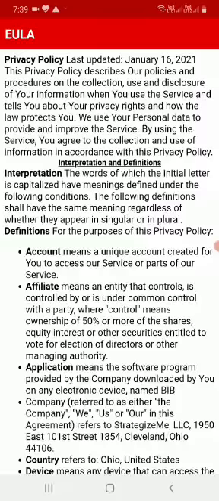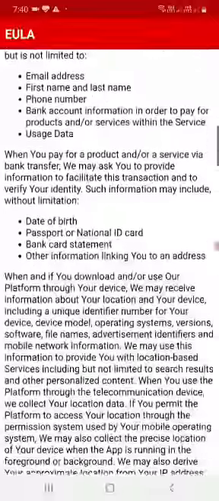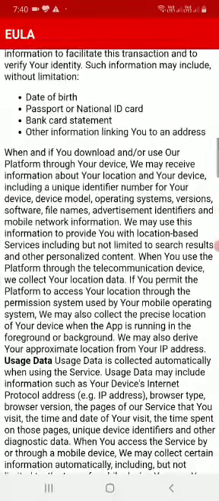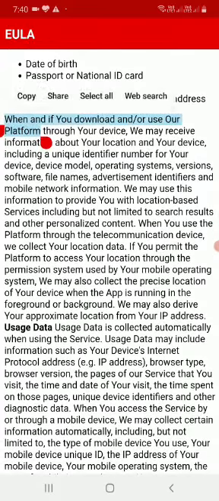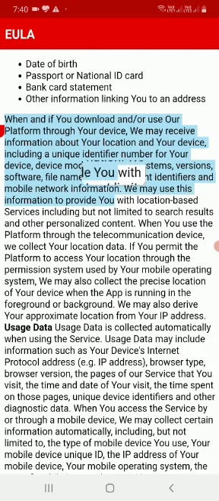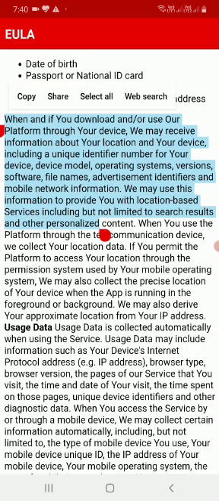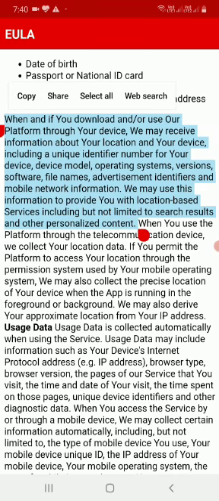This is the EULA, which is the end user license agreement, where we have clearly mentioned that we are using the user's location for the purpose. I am highlighting the part. This part clearly says that we are using the user's location for the purpose that we could be able to plot a route through Google Map.